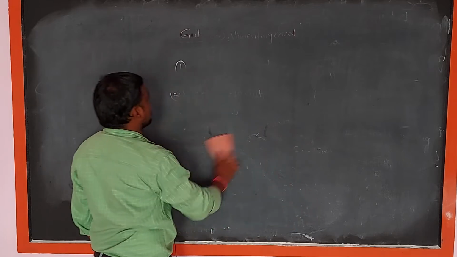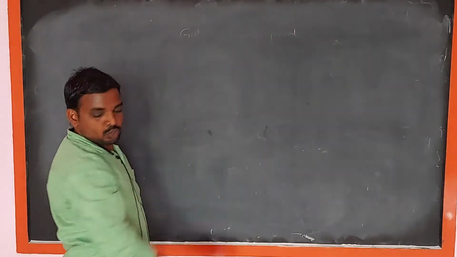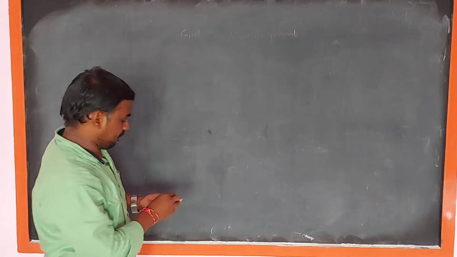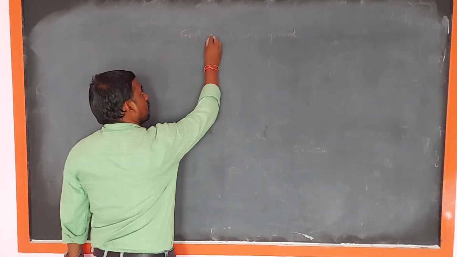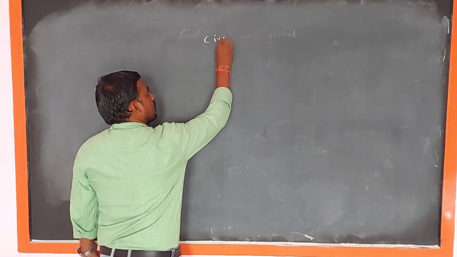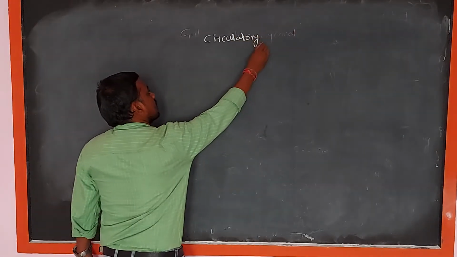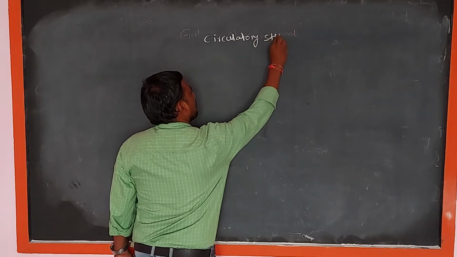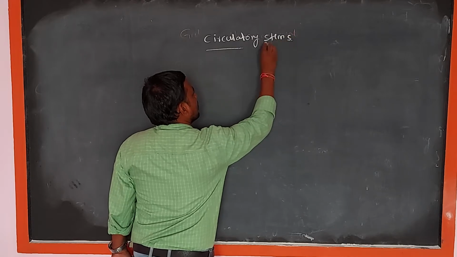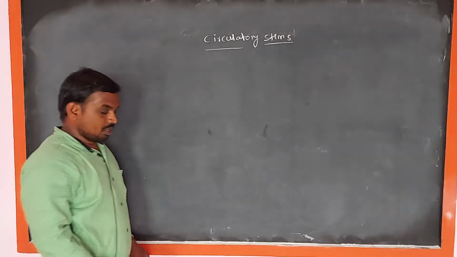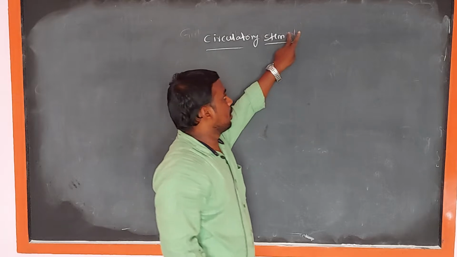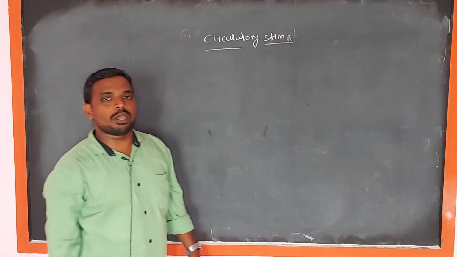In these animals, the circulatory system. This circulatory system includes two types.